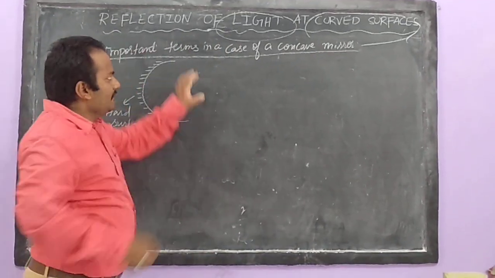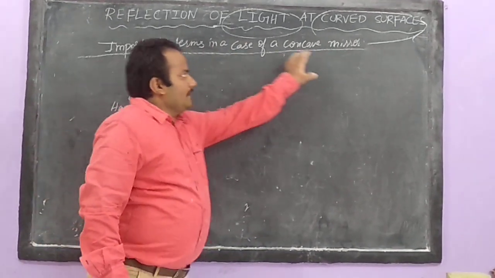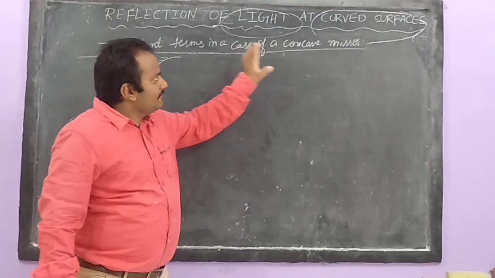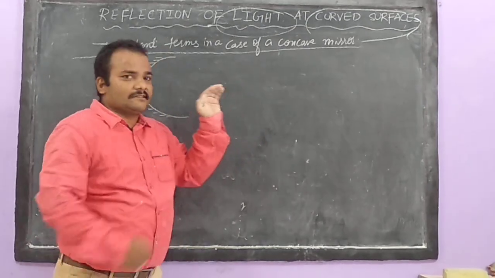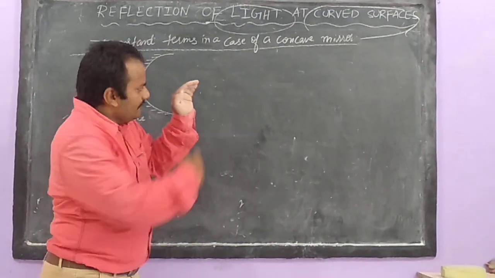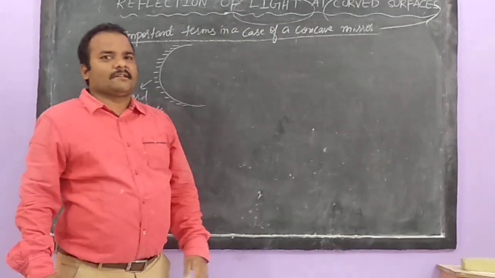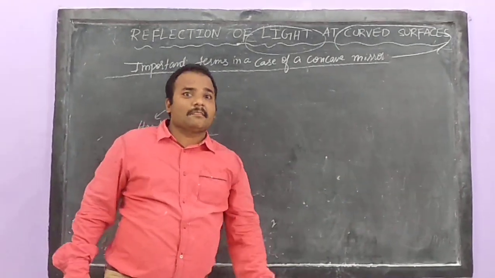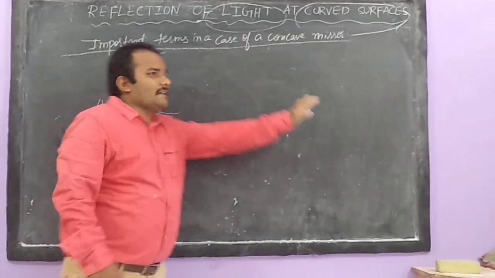But in a curved surface, in a concave mirror or a convex mirror, which are curved, everything is not that easy. Here also the incident ray will fall and the reflected ray will be there, but we can't go directly here.